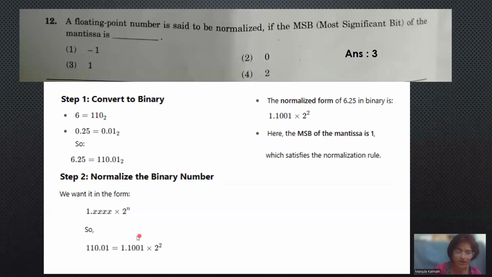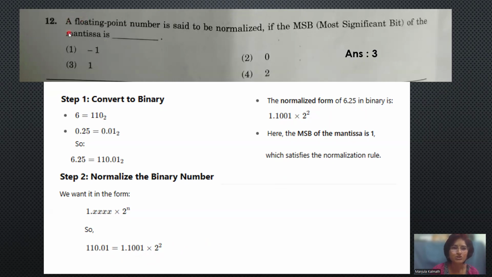The base is fixed at 2, and the exponent depends on how many places it is shifted. In the normalized mantissa we always take one digit before the point and the remaining after it. Thus, the normalized form of 6.25 is 1.1001 times 2 raised to 2.